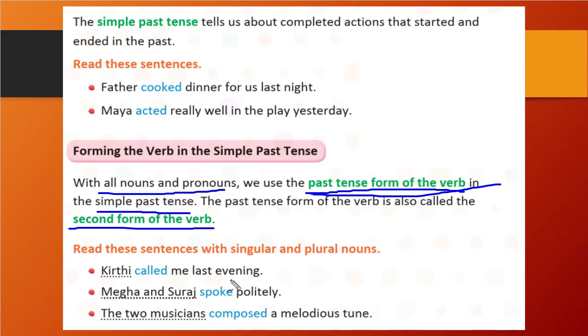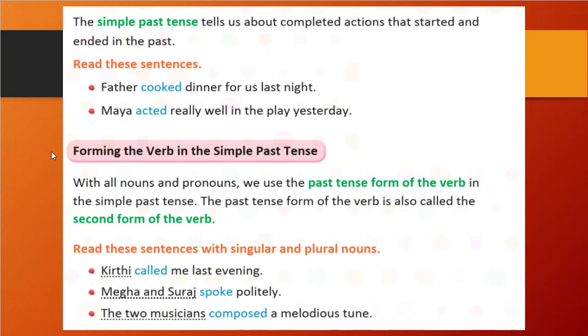Read these sentences with singular and plural now. Kirti called me last evening. Megha and Suraj spoke politely. The two musicians composed a melodious tune. So here you see what we have done? Whether it is a plural noun or a singular noun, we have just written the verbs in the second form, right? Second form of the verb. That is all that is explained. Okay, so let's see further.